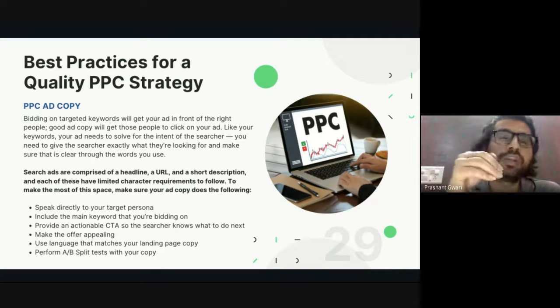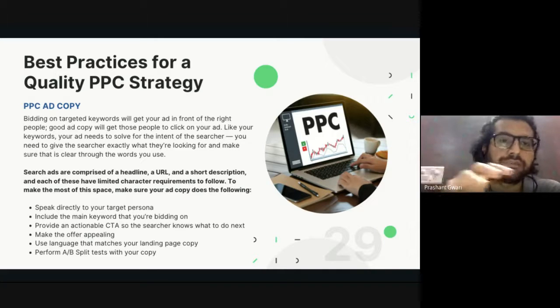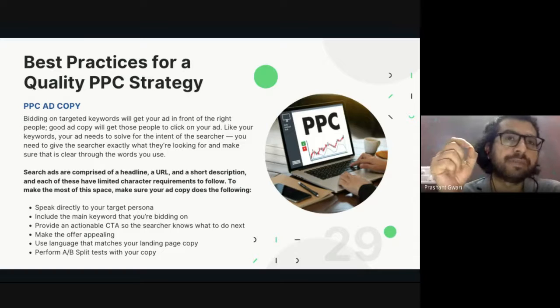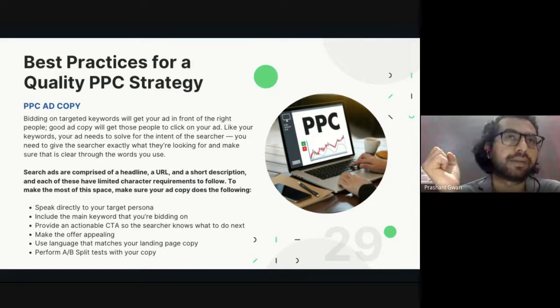And after doing this A/B testing 4 to 5 times on different types of content, or different types of audiences, or different types of location, or different types of keyword, we pick the one advertisement which is doing best, and then we will go with that. So this is the A/B testing we will do in PPC advertising whenever we are running an advertisement for the first time for a new product or for a new company.